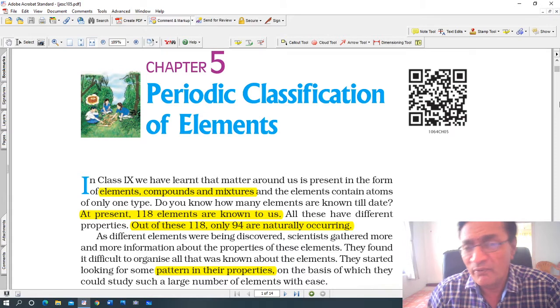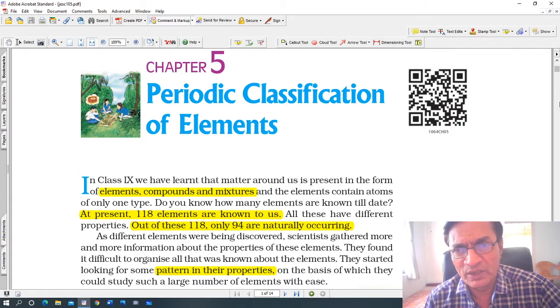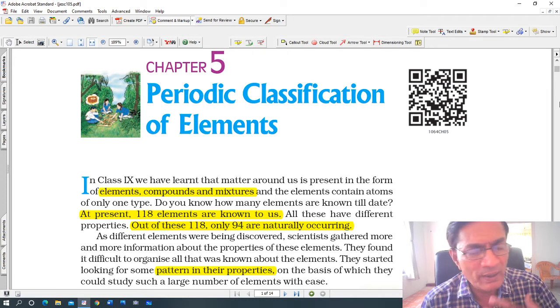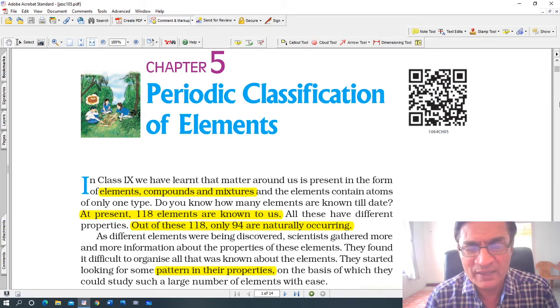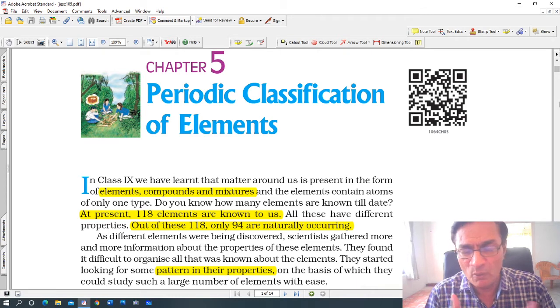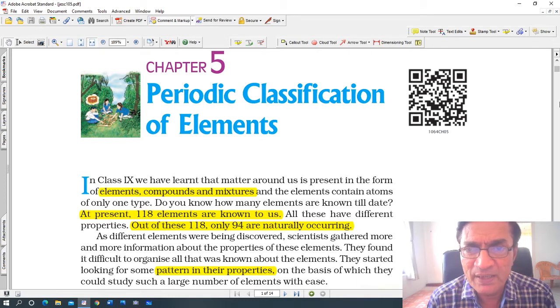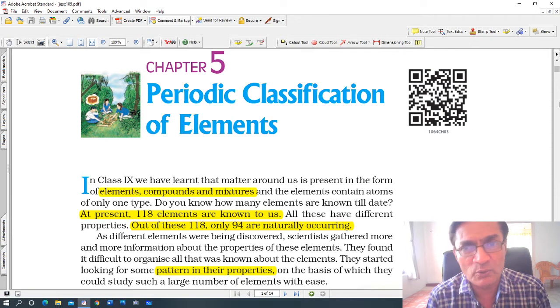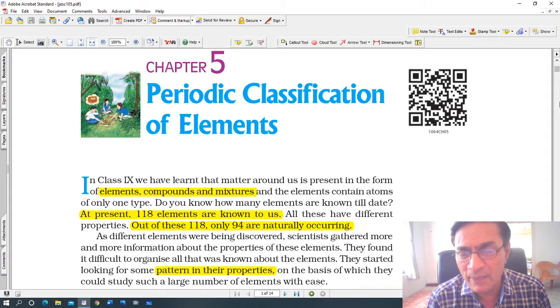Some are more abundant. For example, oxygen and hydrogen are often found in combined form, in the form of compounds. Hydrogen and oxygen both are reactive, and their hydrides and oxides are found in different types of compounds. So you see, some elements are available widely, some are not so widely available. Look at our atmosphere, for example. 78% is nitrogen, almost 21% is oxygen, and the remaining are other gases.